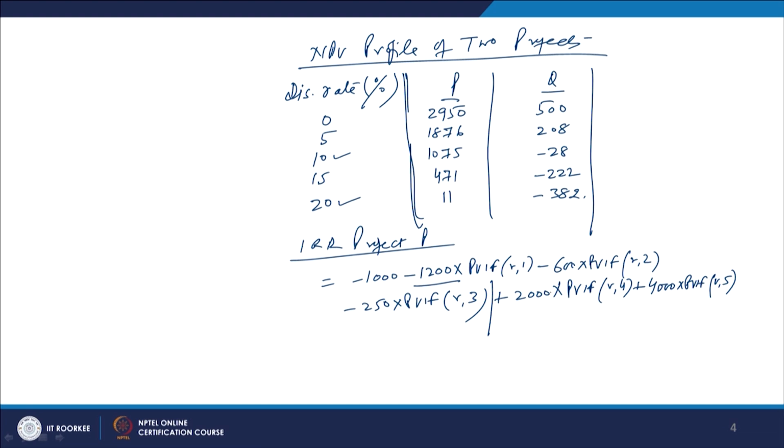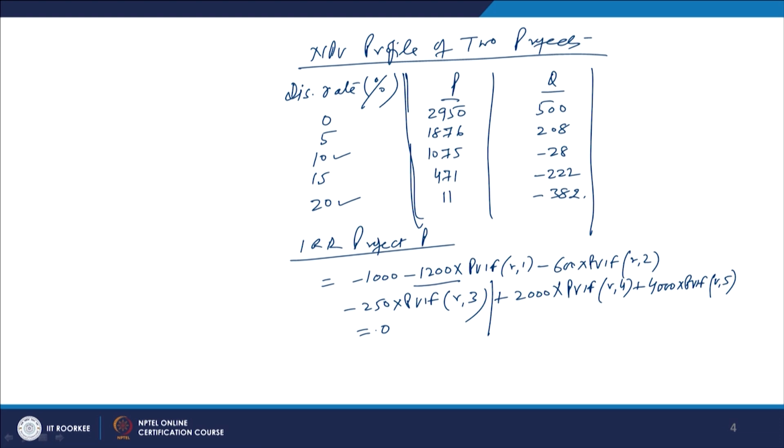Then we start getting the cash inflows: 2000 into PVIF for 4 years, and 4000 into PVIF for year 5. Finally, everything should be equal to 0.